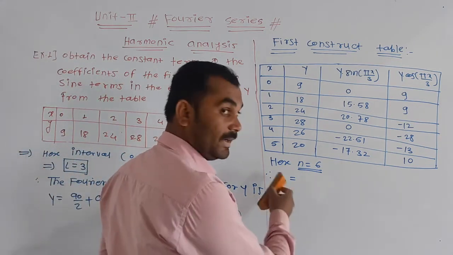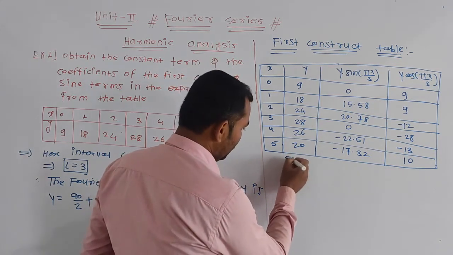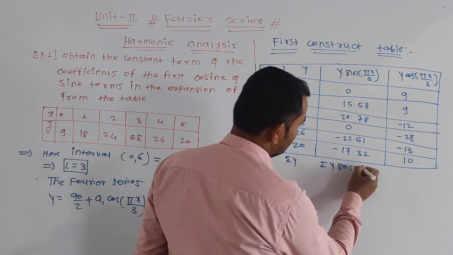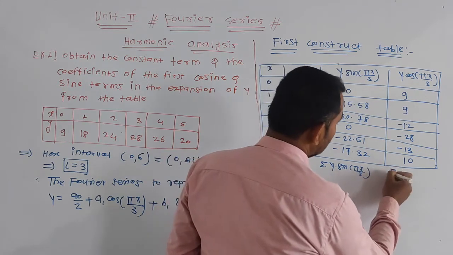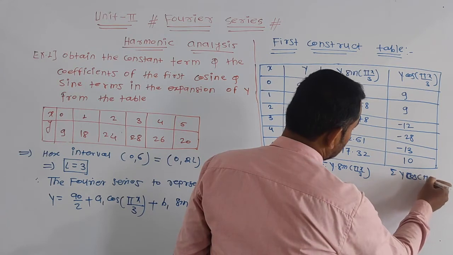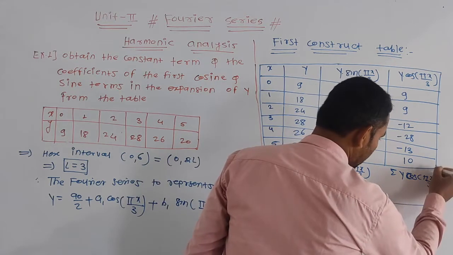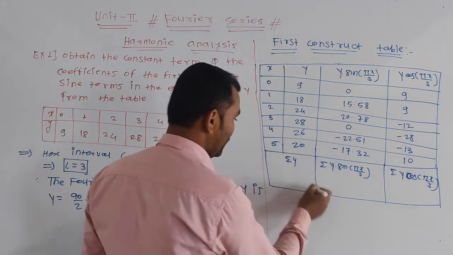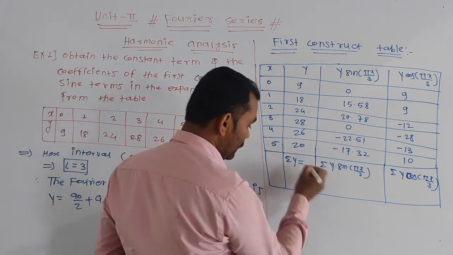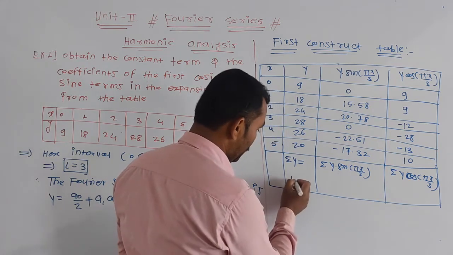Or I will draw one table here also. I will write one extra. Here write summation y. Here write summation y into sin pi x divided by 3. And here write summation y into cos pi x divided by 3. यहाँ पे भी वैल्यू लिख दी तो भी चलेगा, कोई प्रॉब्लम नहीं, फार्मूला में डायरेक्टली बाद में भी सॉल्व पुट की तो भी कोई प्रॉब्लम नहीं, but I will add here. ओके, तो देखो summation y, सबके एडिशन क्या जाएगी? Summation y, this is your addition of this y from 1 to 5.